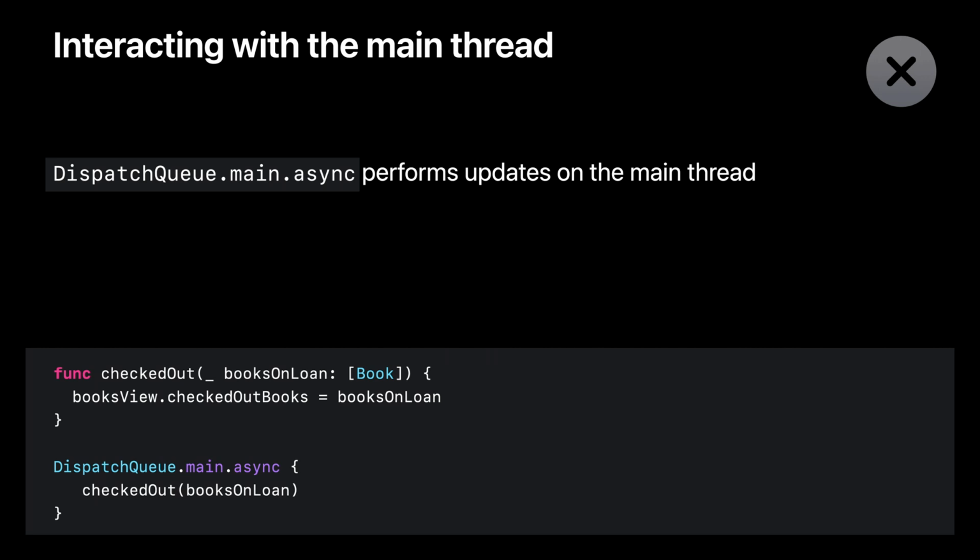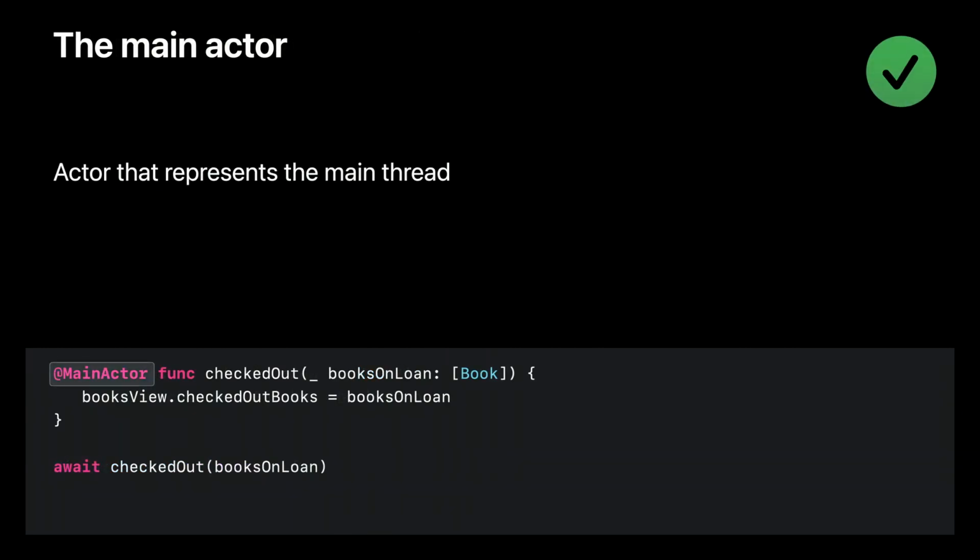There's a special actor to describe the main thread which we call the main actor. The main actor is an actor that represents the main thread. It differs from a normal actor in two important ways. First, the main actor performs all of its synchronization through the main dispatch queue.